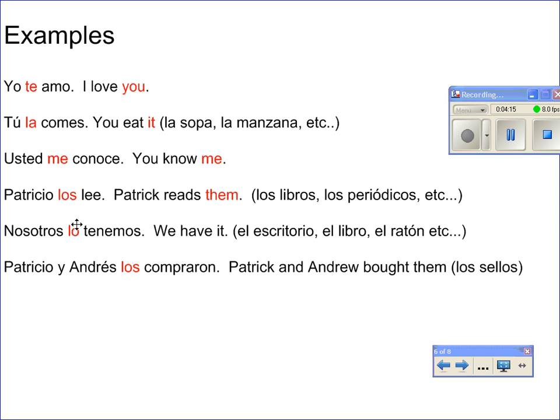And once again, it's masculine here, so I put in some examples. El escritorio, el libro, el ratón. And then Patricio and Andrés los compraron. Patrick and Andrew bought them. And them has to be something masculine and plural, like los sellos, los libros, los periódicos.